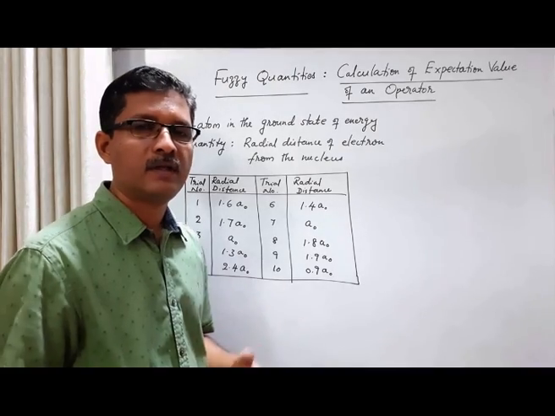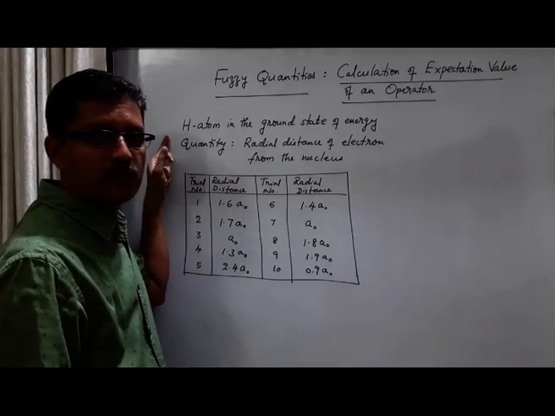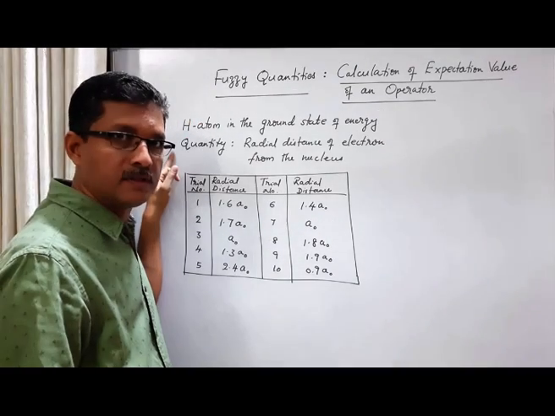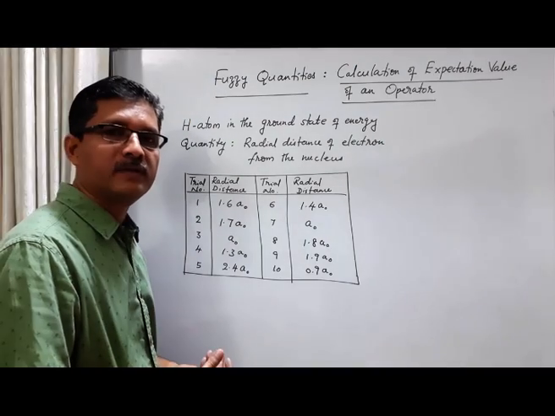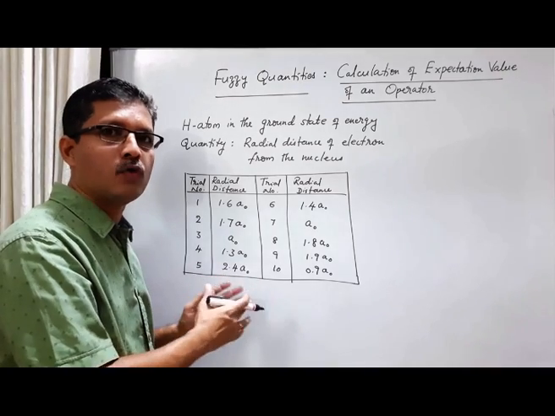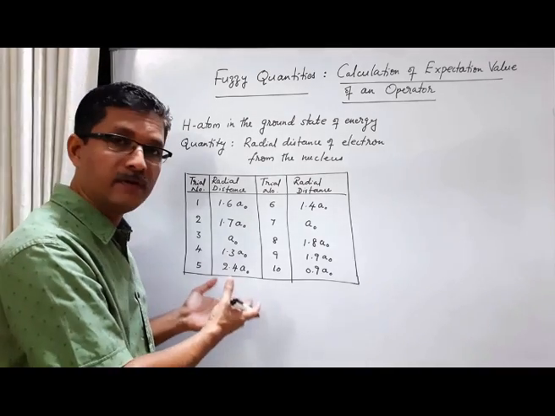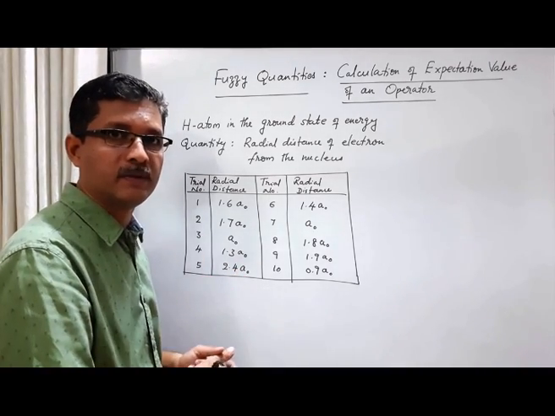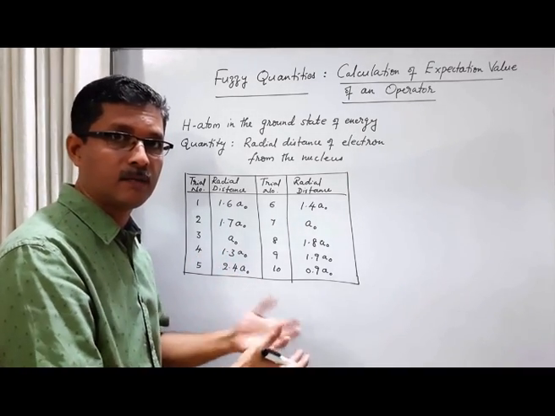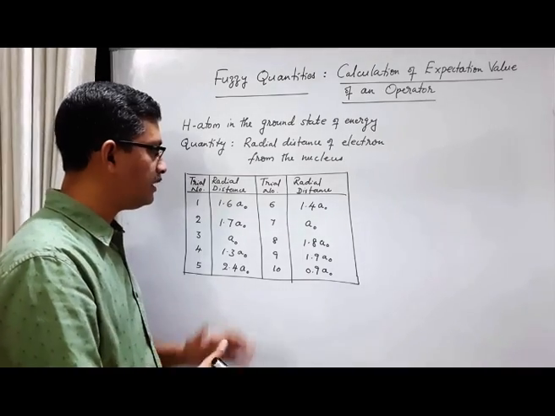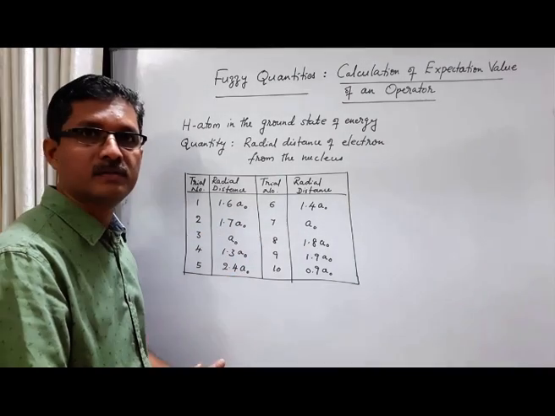Consider the example that we discussed before. The system is a hydrogen atom in the ground state of energy, and the quantity we are going to measure is the radial distance of the electron from the nucleus. We have seen this table in one of the previous classes. This is only one possible set of results of 10 trials. It doesn't mean that this is what we will get when we do the experiment, but this is one possible set. When we do the experiment, we may get another possible set. So in 10 trials, we get a set of values. We can see that in each trial, the value is different.